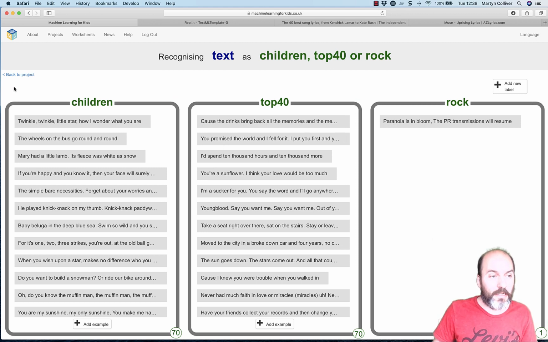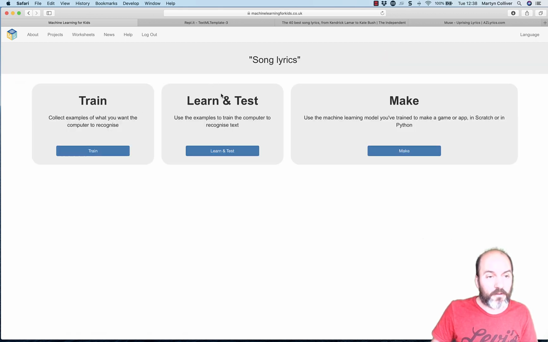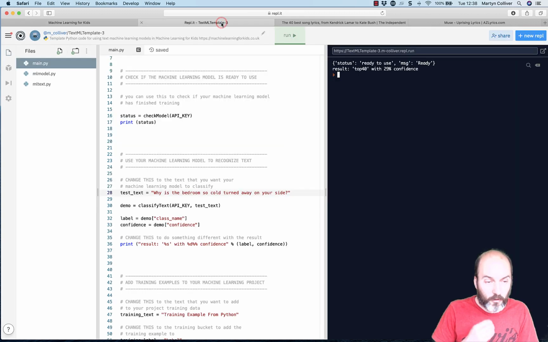And then what you would need to do, so we've given you about 7. You can add some more in as long as they're from rock music. Then you can train and set your system to learn again. And then come across to Replit once you've gone through the training and the learning, and test those lyrics again and see if it can classify. Maybe adding a third classification makes our model a little bit worse. Maybe it won't be so confident. I'm interested for your findings and I'm interested for your comments as to what this model might be doing.